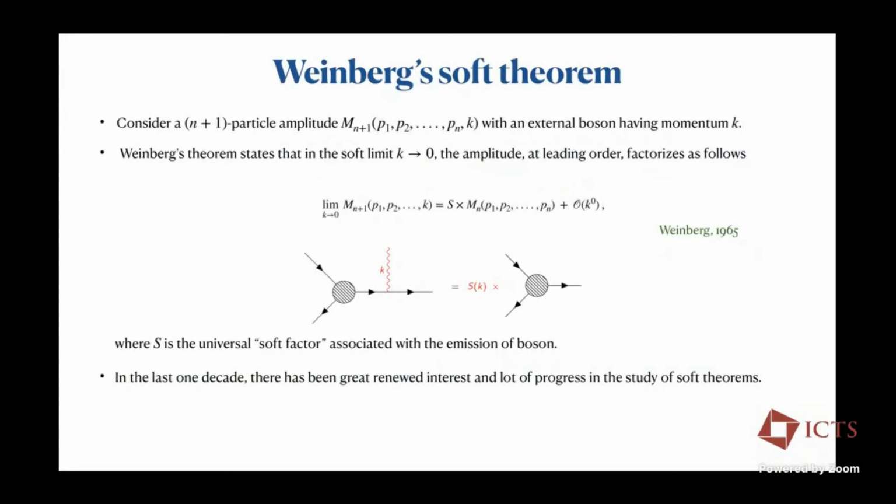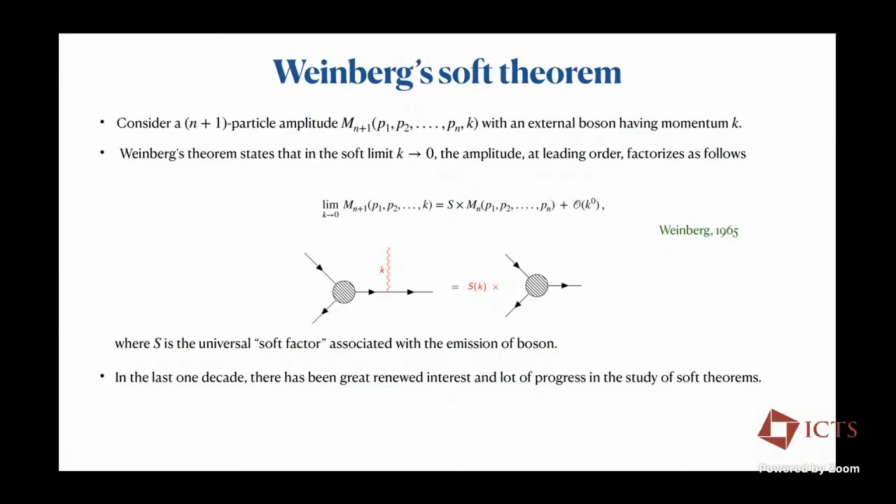The idea is very simple. Consider an n plus one particle amplitude. The n legs are denoted by p1 to pn, and the n plus one leg is denoted by momentum k. In this case, I'm talking about soft theorems for bosons. One can similarly do it for fermions and scalars. Weinberg's theorem simply states that if one of the external momenta k goes to zero, the amplitude at leading order factorizes into a universal soft factor times a lower point amplitude, plus some subleading and sub-subleading corrections. And in the context of gravity this was first given by Weinberg using Feynman diagrams.